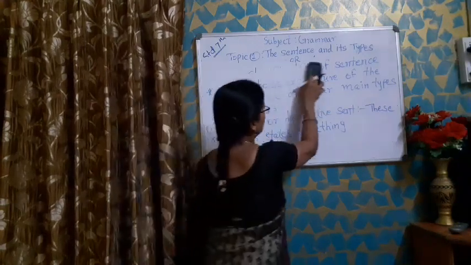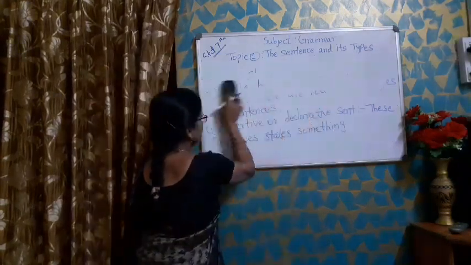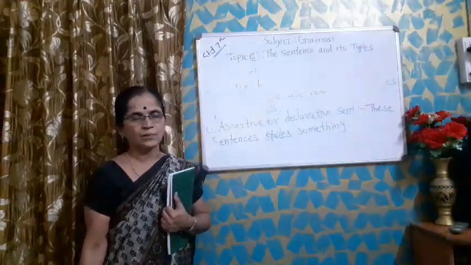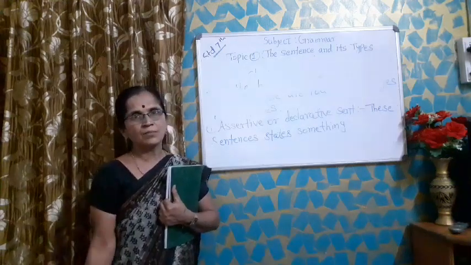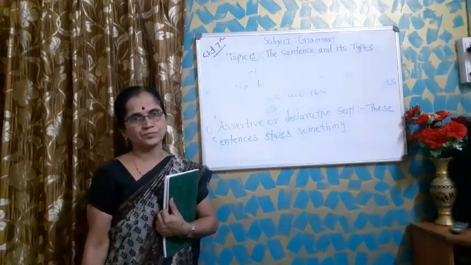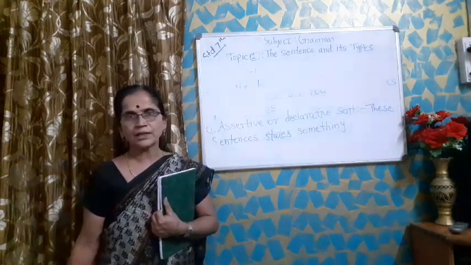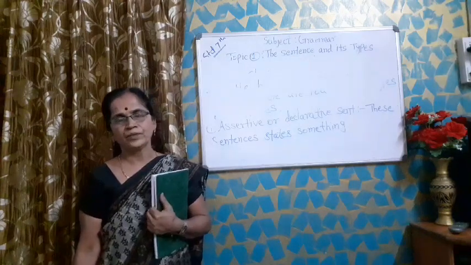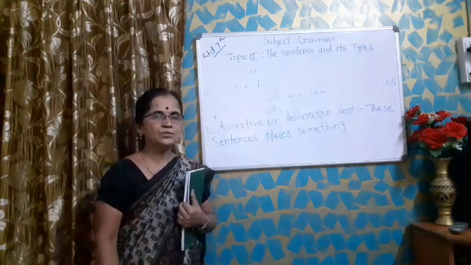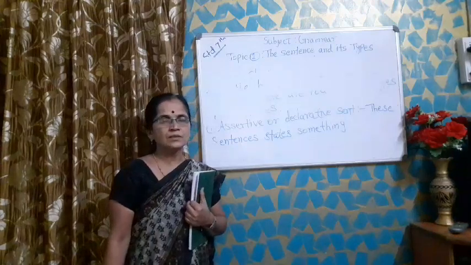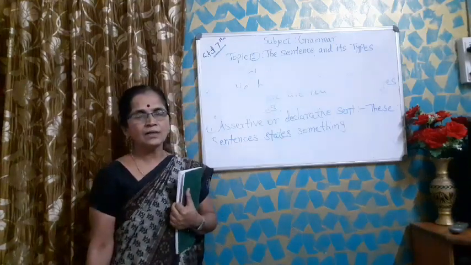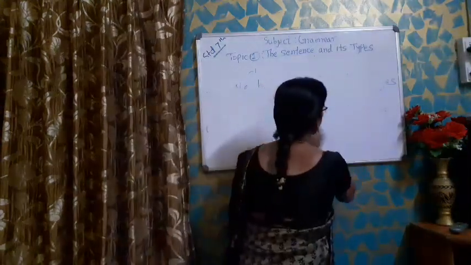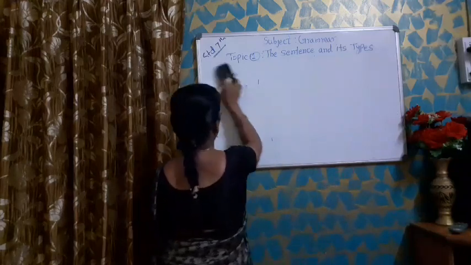Now, can you tell me some more examples of assertive sentence? Can you tell me examples of sentences? Okay. The first example is Mrs. Kamre teaches us English. Second example, can you tell me? My school name is Saint Monica. Third one, who will tell me the example? The people who work hard get success. Okay. All these are examples of assertive sentences.